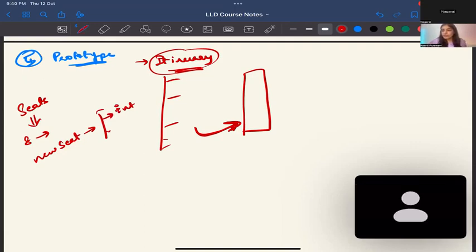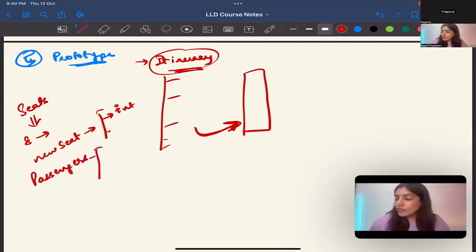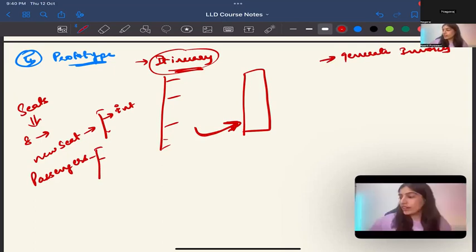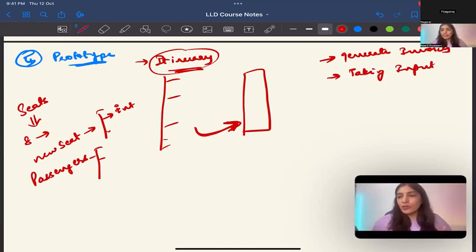Can we say, while adding passengers, because the details that are asked are pretty common, the prototype to fill a form makes sense. Also, the prototype to generate invoices. Suppose there are different invoices for train, flight, hotel. You could use that even for taking input from the users, right? That similar kind of input you'll be taking, from what date to what date, do you want any extra add-ons and things like that? In that, you could use prototype.